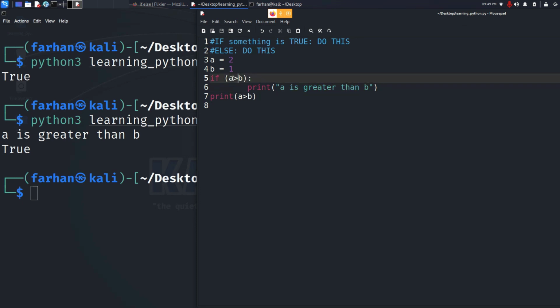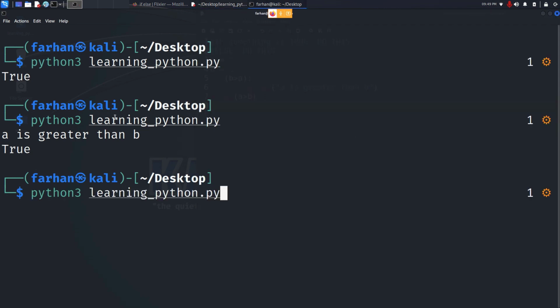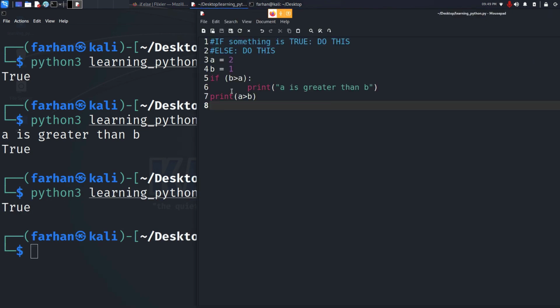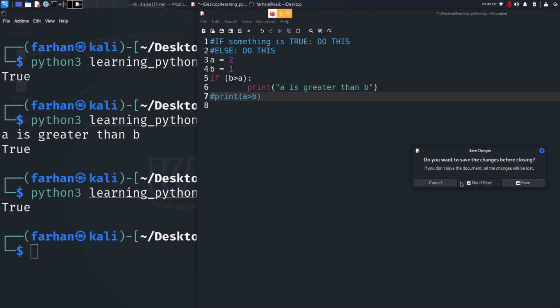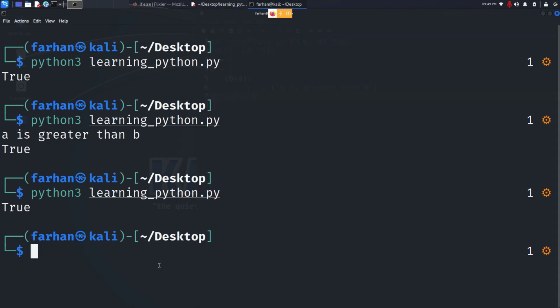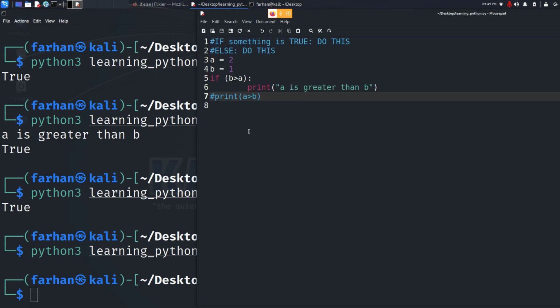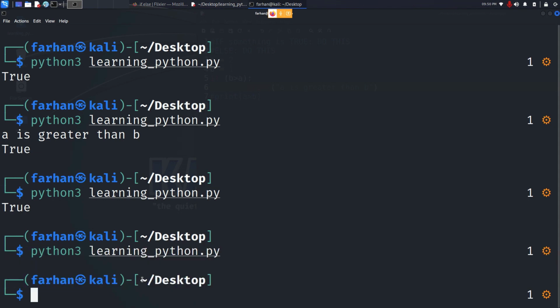Now if this statement was not true, suppose I said b greater than a, so I'm saying that if 1 was greater than 2, then I have to comment out this line. So if I'm saying that if 1 was greater than 2, which is a false statement, then print this, you can see that nothing is being printed right now.